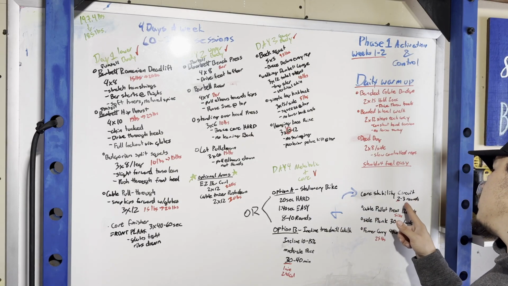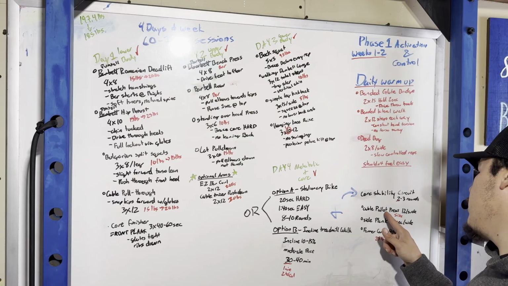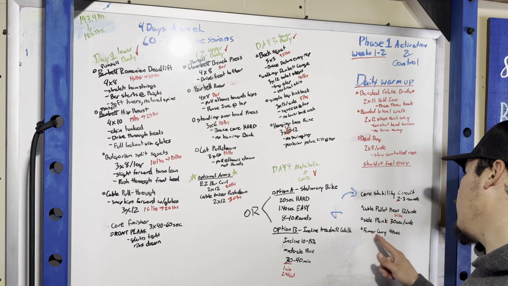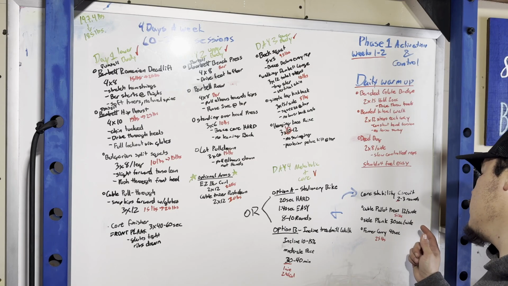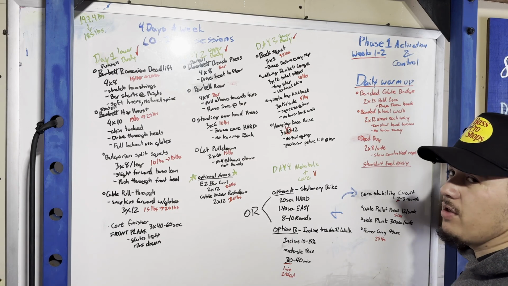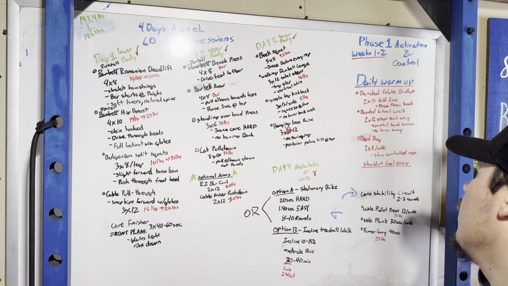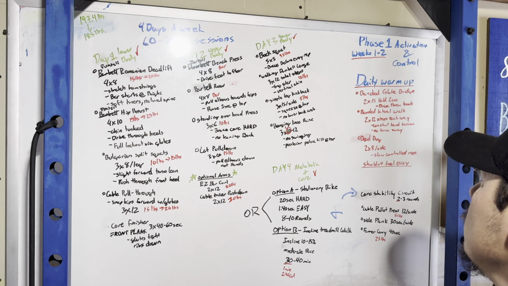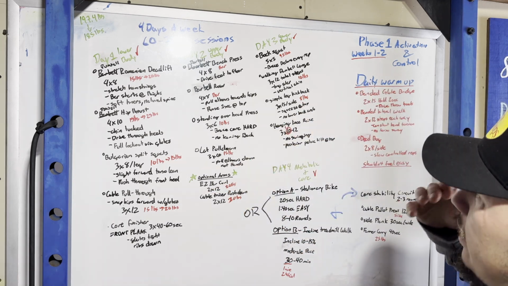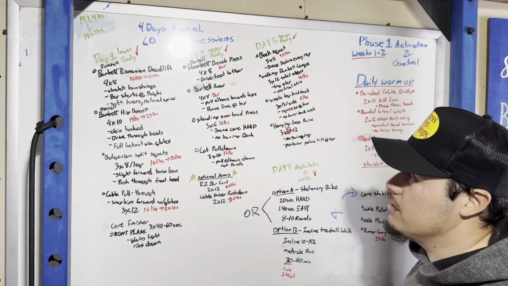Like this one, we're doing 2 or 3 rounds of cable pallof press, side plank, farmer carry. You just execute those. Do this one, and then after do this one, and after do this one, and then you'll probably rest for like a minute or so. Probably no more than that. So this is everything it'll give you, and then you just go ahead and start executing, right?